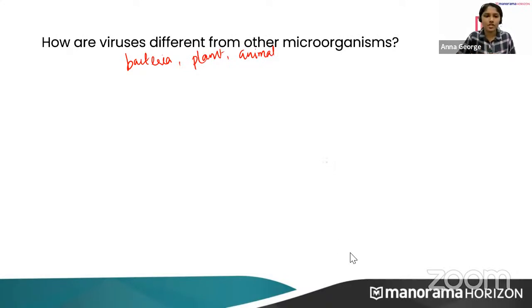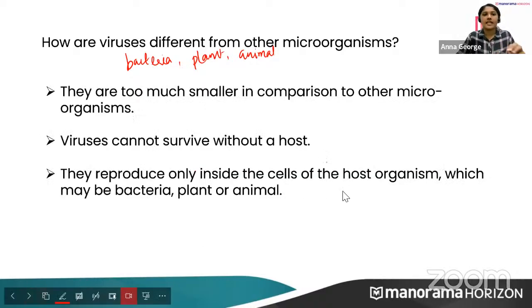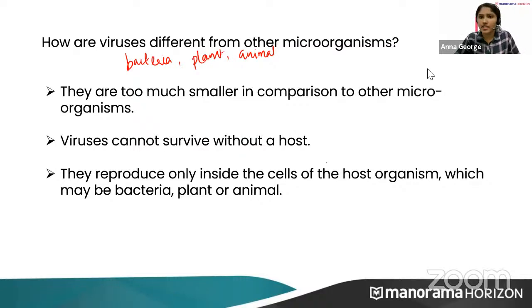So we will see the answer. They are much smaller in comparison to other organisms. Yes, it is also correct. In comparison to fungi, we can see some fungus with our naked eye. Can you give one example?